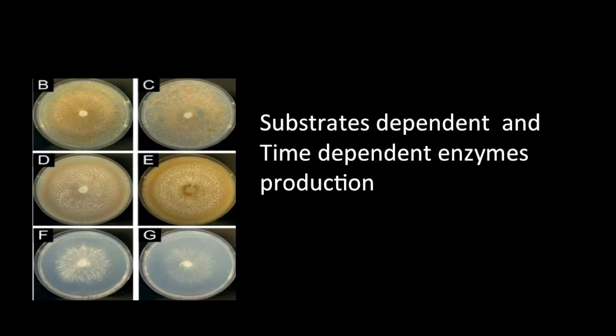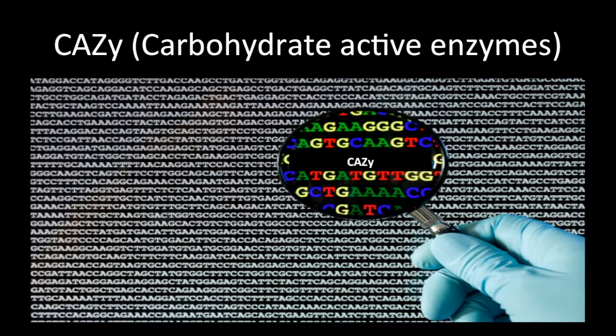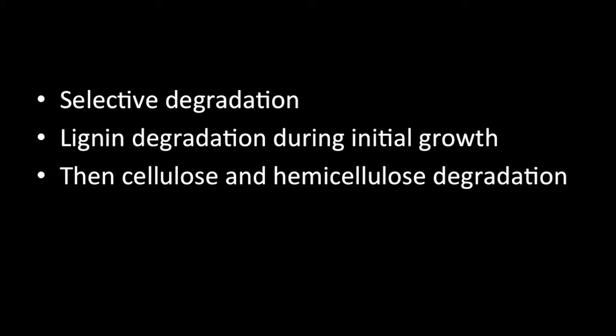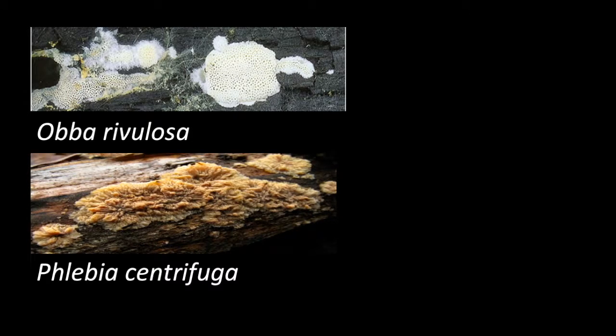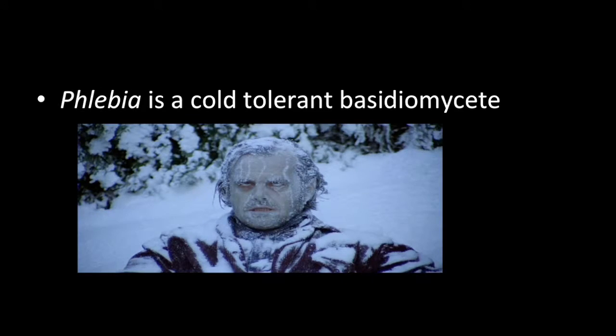We found the genes of the carbohydrate active enzymes were involved with selective degradation of biomass molecules. For example, lignin degradation only occurs during the initial growth phase. Then other biomass molecules are degraded by the fungi. Other species that were studied were Obba rivulosa and Phlebia centrifuga. Phlebia was able to tolerate colder climates and able to still degrade biomass.